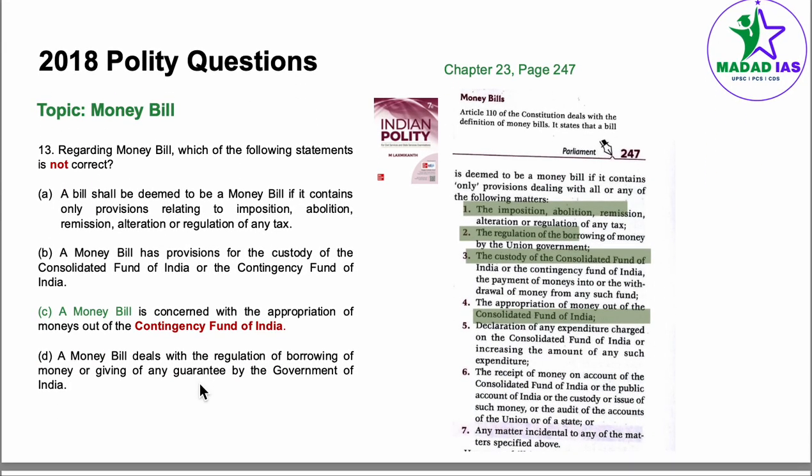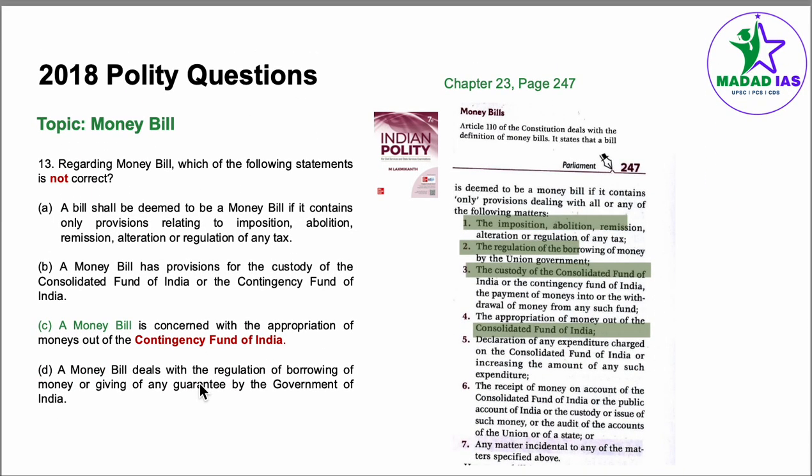Coming to question number 13, the topic is money bill. Regarding money bill, which of the following statements is not correct? We go to chapter 23, Parliament, page number 247. Under money bills, Article 110 of the Constitution deals with the definition of money bill. It states that the bill... so we are asking here not correct, so technically 3 statements would be correct. The imposition, abolition, remission, alteration or regulation of any tax. Point number A is directly written here.